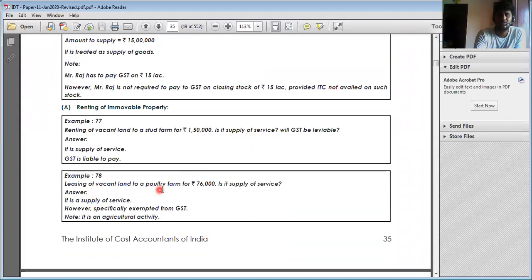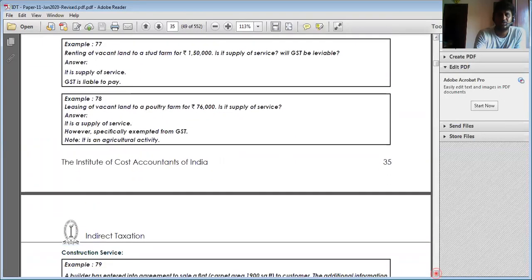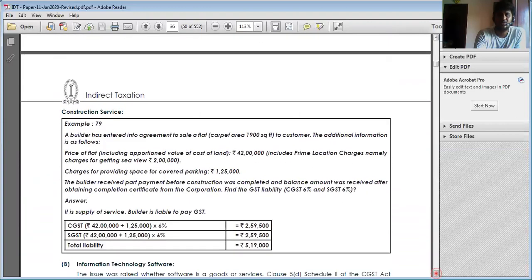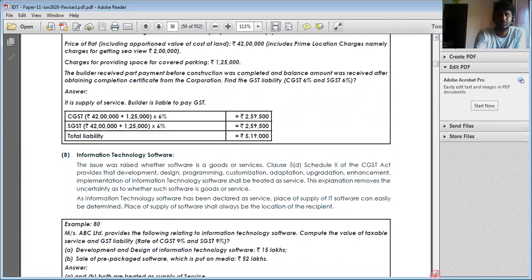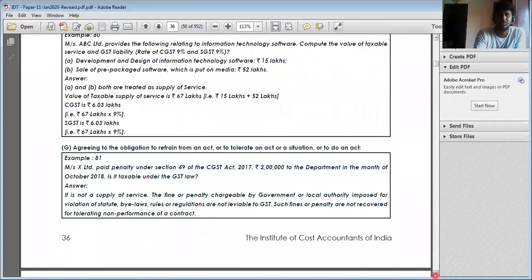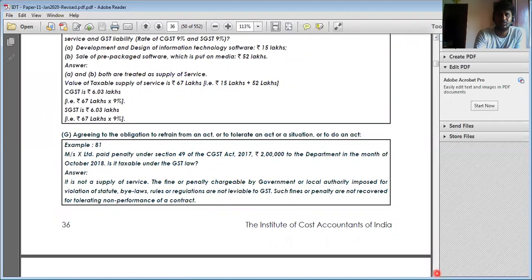Leasing of vacant land for a poultry for rupees 76,000, is it regarded as supply? Yes, it is regarded as supply. Certain activities have been exempted, which we will see later. Information services will also be regarded as supply. Other activities are also regarded as supply, such as penalty paid under section 49 of CGST to the department.